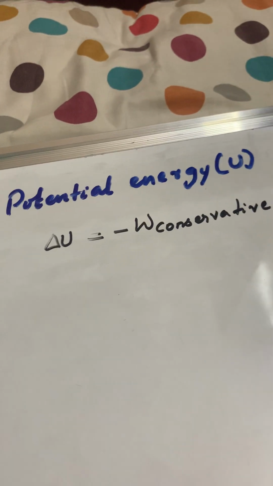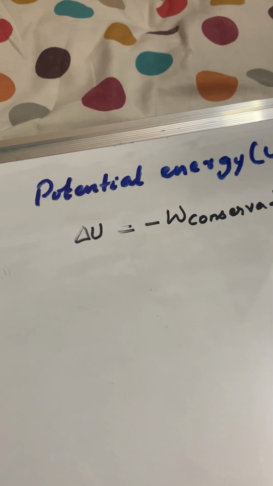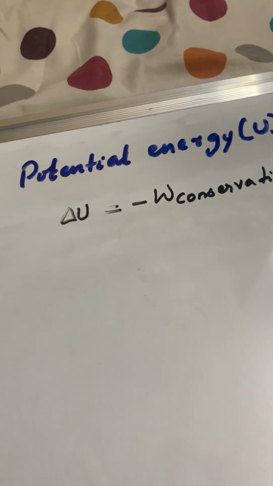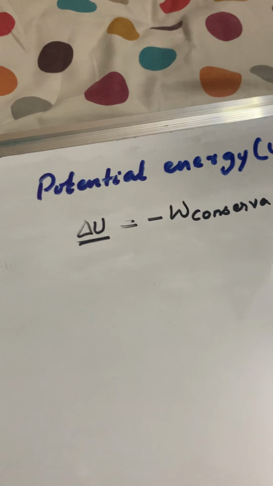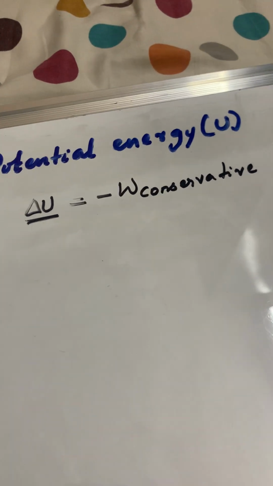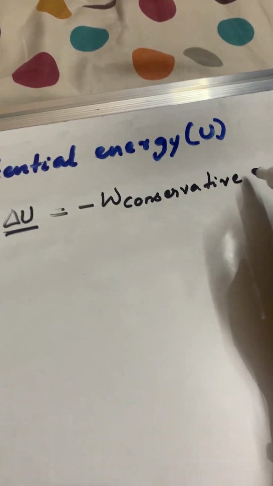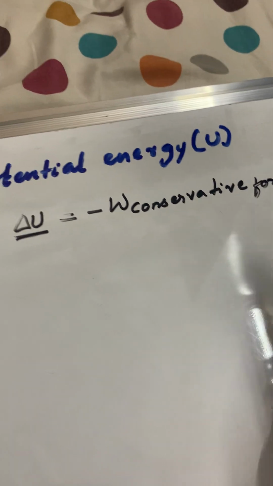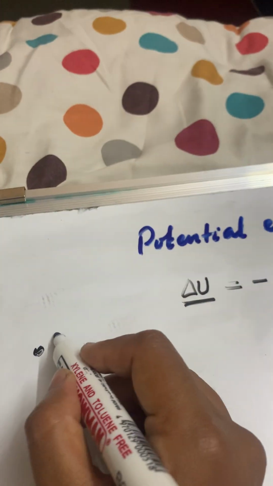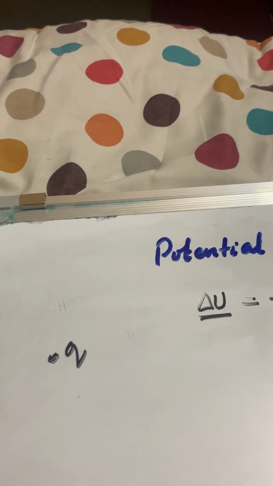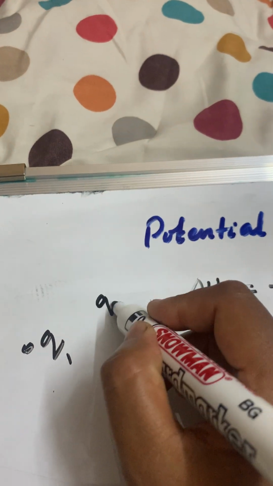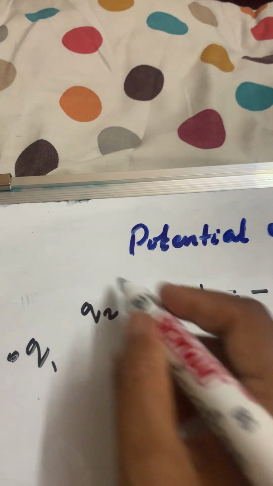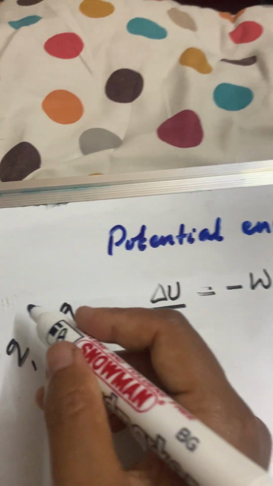See, again I'm repeating, potential energy is not defined. What is defined is the change in the potential energy, and that is the negative of the work done by the conservative force. One more thing, for a point charge we cannot have potential energy. In order to have potential energy, there need to be a minimum of two charges. Then only we can have the concept of potential energy, and that also is the change in potential energy.